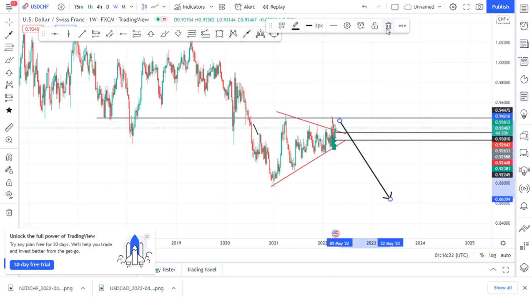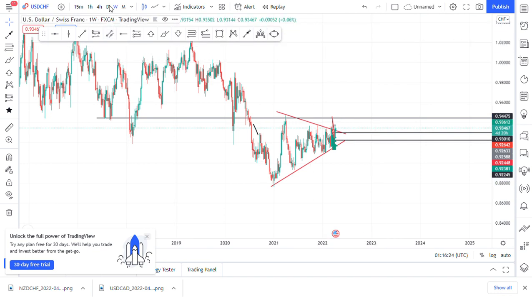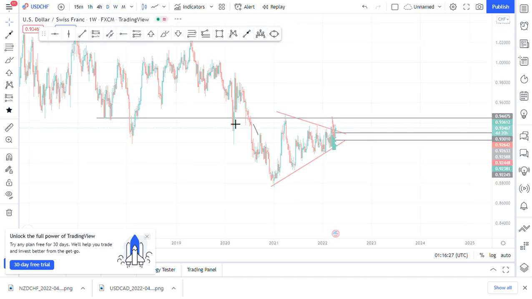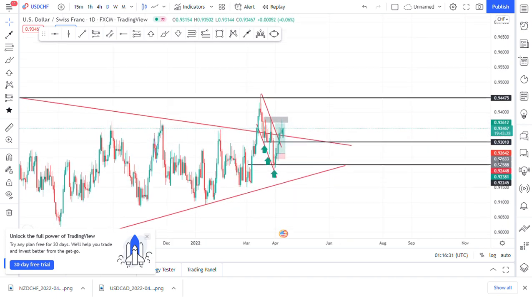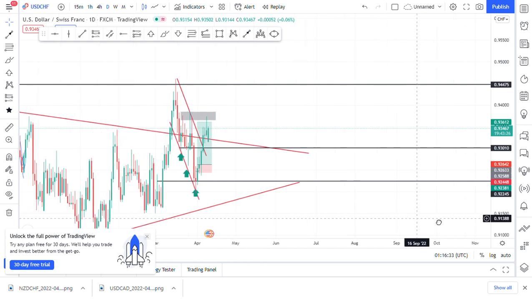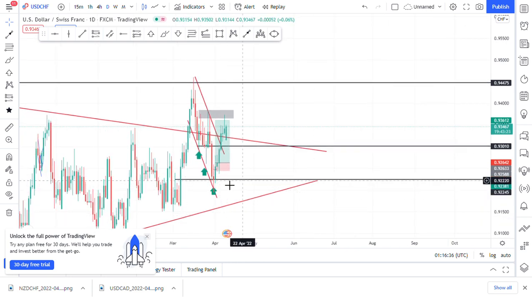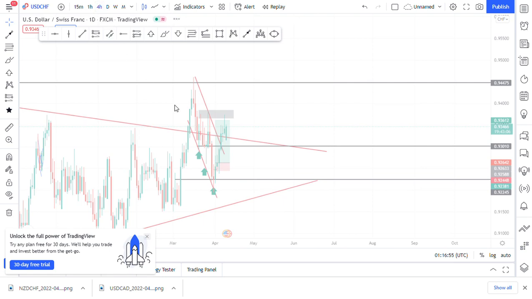So what did I do? Going down to the daily time frame, what did I see in the daily time frame? Because the triangle was now little, in the daily time frame I saw that we had a bullish flag pattern. So I know most likely we are going to break that bullish flag pattern to the upside to our previous supply zone before we start having rejections to the downside.